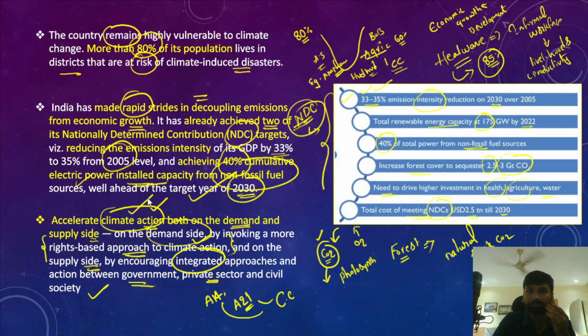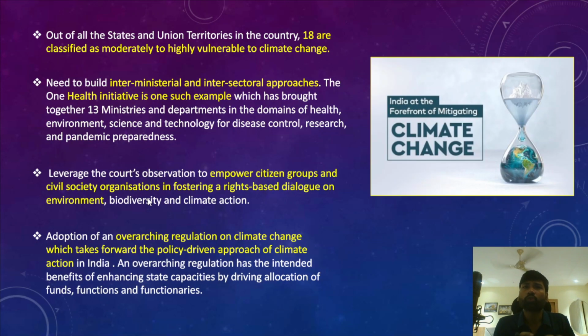After that, out of all the states and union territories that we have, 18 are classified as moderately to highly vulnerable to climate change. So 18 states with moderately high vulnerability to climate change is actually a big number for us, and a large number of people are vulnerable to the risks of climate change. So what should be the way forward for us? What measures or steps must we undertake to reduce the vulnerabilities to climate change? We must build interministerial and intersectoral approaches.